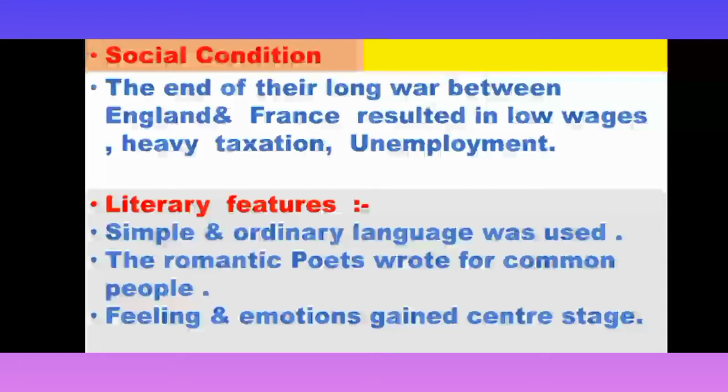Let's have a look at literary features. If we talk about literary features, it was amazing in this age. Simple and ordinary language was used, so that common people could also understand better. The Romantic poets wrote for common people.